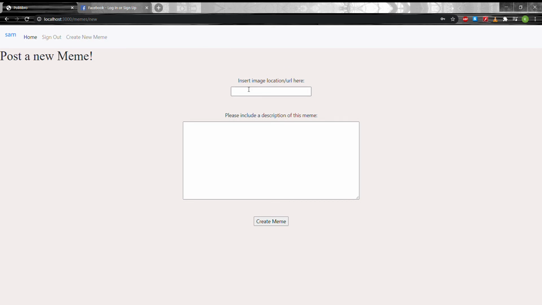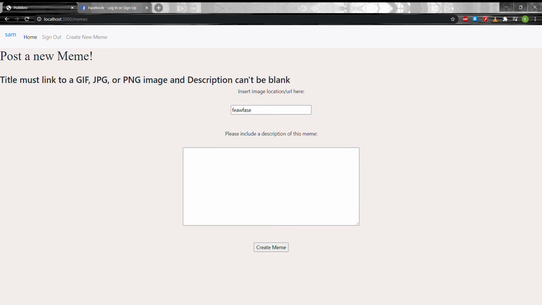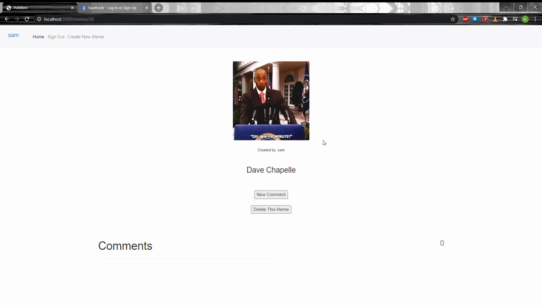So the image or the link that you have to submit needs to be an actual image. It won't accept gibberish right here. It'll actually give you an error that says title must link to an actual image and the description can't be blank. So now we'll say I actually just got an image and it is of Dave Chappelle, and then